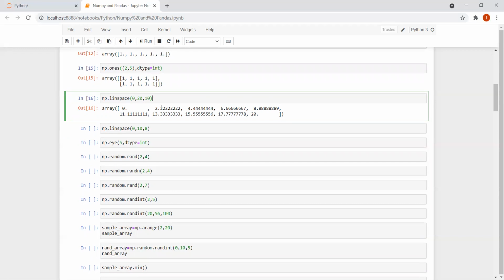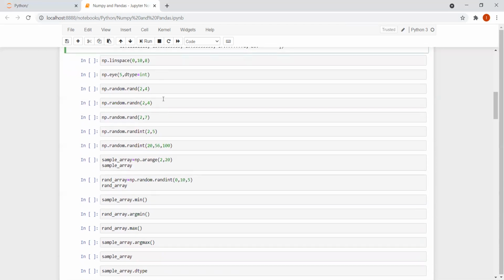So I can say 0, 2.2222. Now add 2.222 with 2.222, we will be getting 4.444, plus 2.222, we will be getting 6.6667, plus 2.22, we will be getting 8.888, right? So this is what we are getting. Now, in case I write np.linspace(0, 10, 8), can you guess it now?